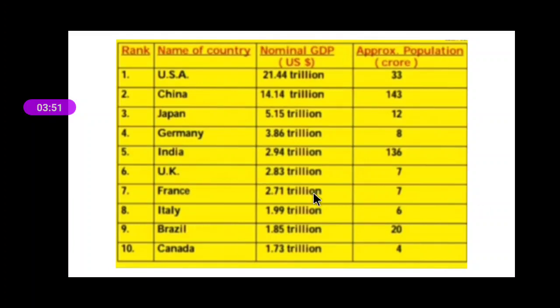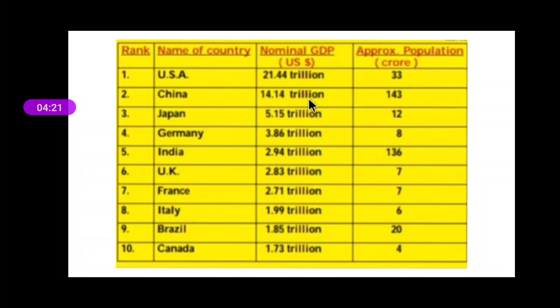Now on your screen you can see the name of the country, their national GDP in US dollars, and their approximate population. When we talk about GDP, the highest GDP is of the USA, that is 21.4 trillion, and their approximate population is 33 crore. Second is China.